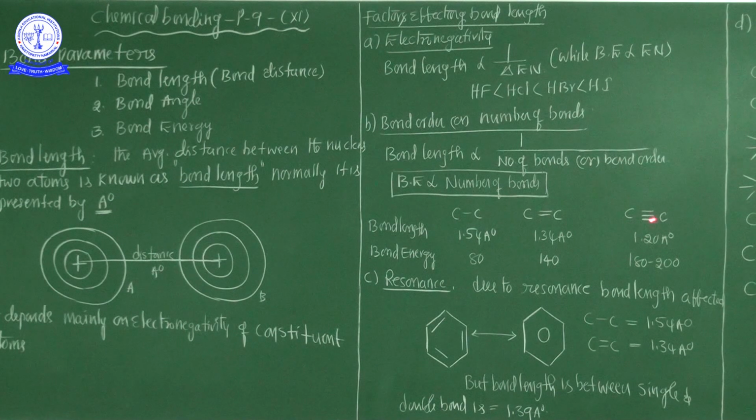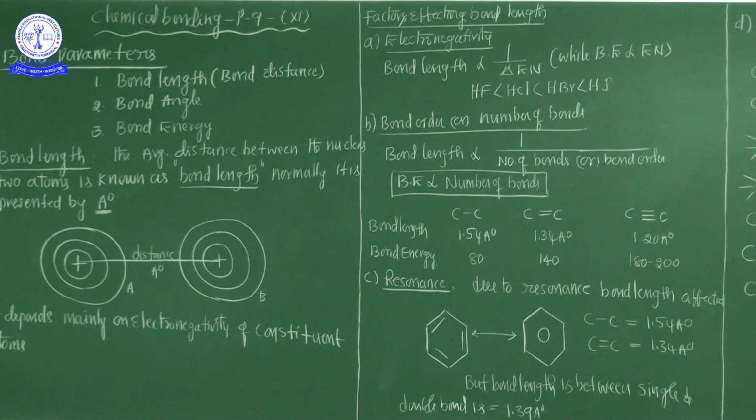Now the carbon to carbon triple bond involves 6 electrons in the bonding. There are 2 pi bonds and 1 sigma bond. So the bond length is very low, that's why 1.20 angstrom.